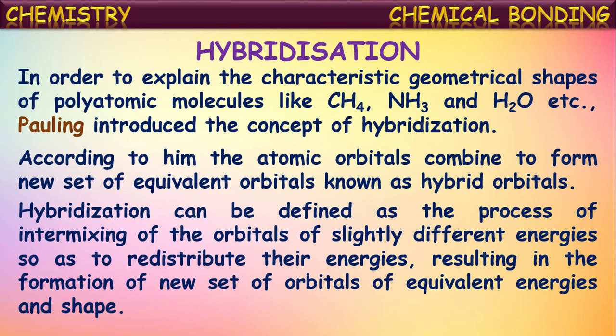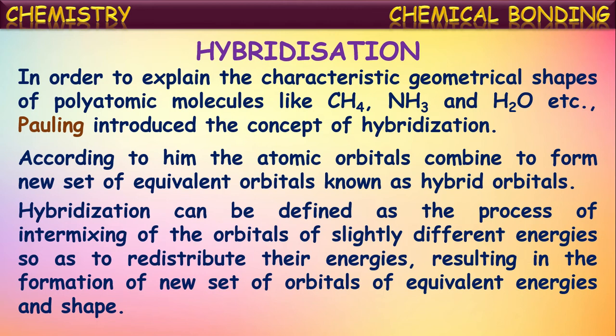So hybridization can be defined as the process of intermixing of the orbitals of slightly different energies so as to redistribute their energies, resulting in the formation of a new set of orbitals of equivalent energies and even equal shapes. That phenomenon is called hybridization, and those newly formed orbitals are called hybrid orbitals.